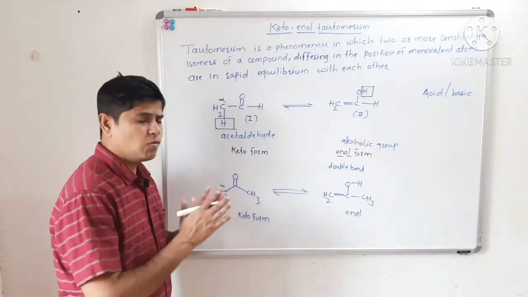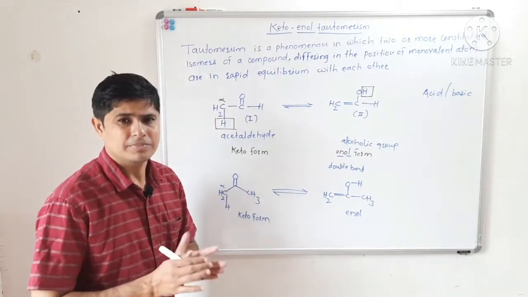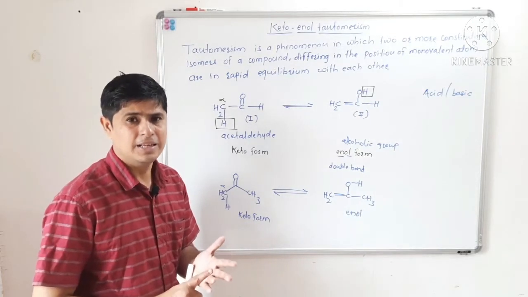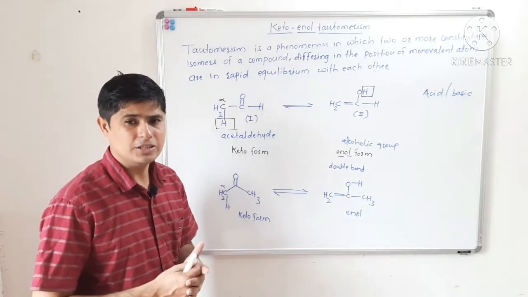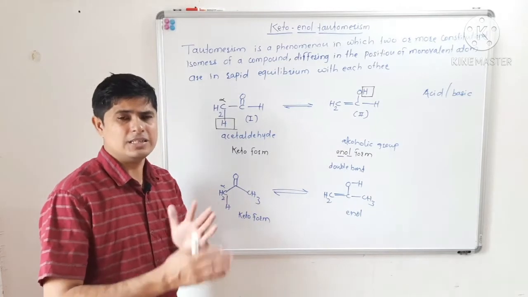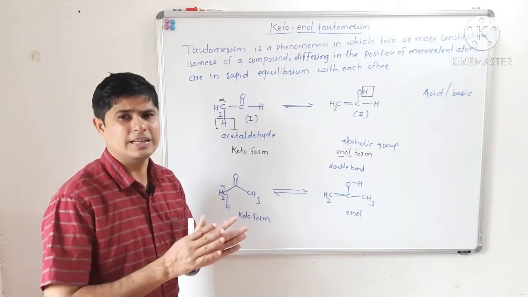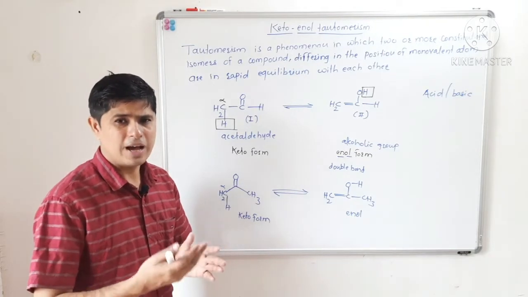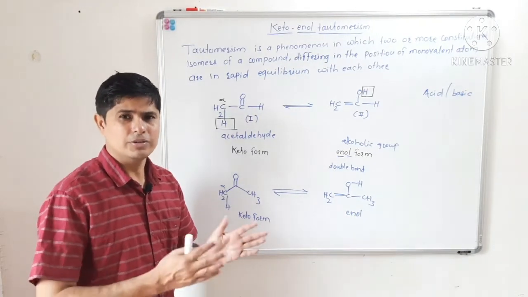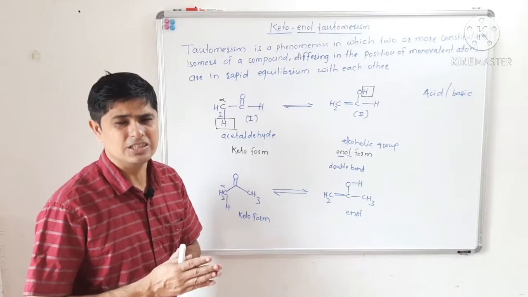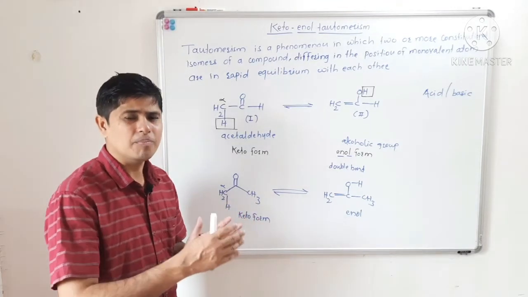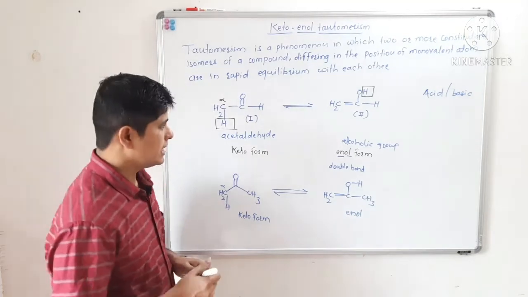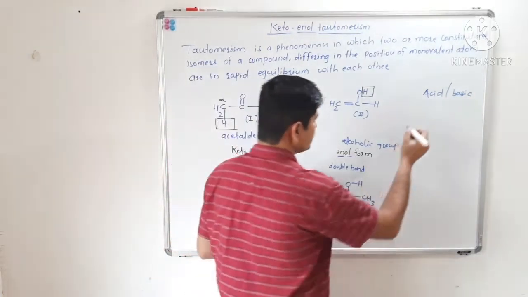So these are the conditions for tautomerism. The carbonyl compound should have at least one alpha hydrogen atom, and the second condition is that we carry out this keto-enol conversion either in acidic medium or in basic medium. If we treat a carbonyl compound with acidic or basic conditions, then such a carbonyl compound may undergo keto-enol tautomerism.